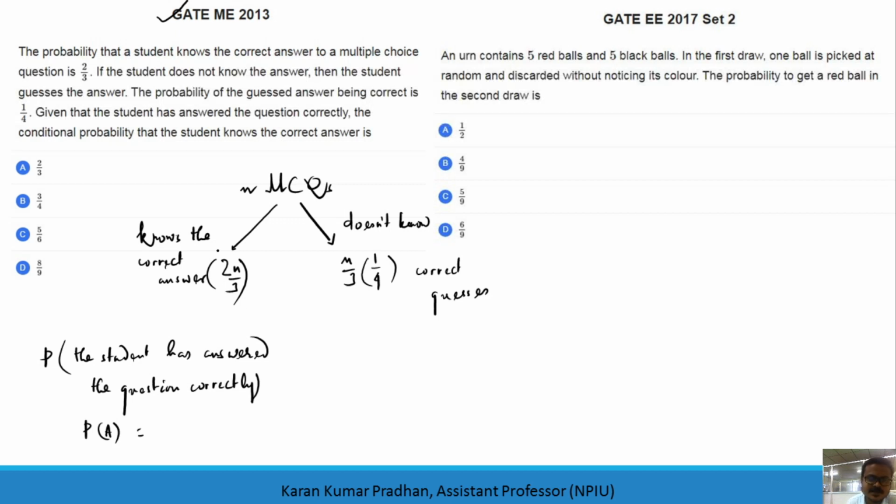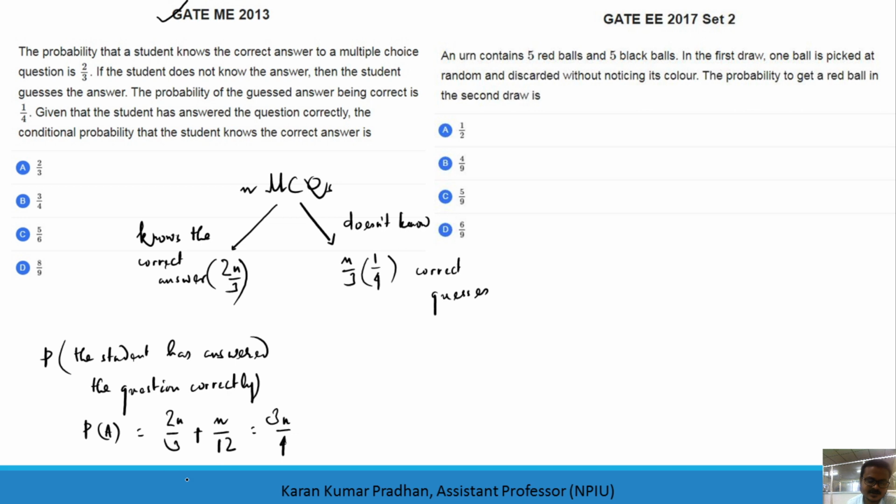He knows the answer for 2n by 3, and with the correct guesses he also gets the answer correct. So that's why this will be a sum of these two. 2n by 3 plus n by 12, which will be 8n by 12 plus n by 12, that is 9n by 12, which means 3n by 4. So these are the questions.